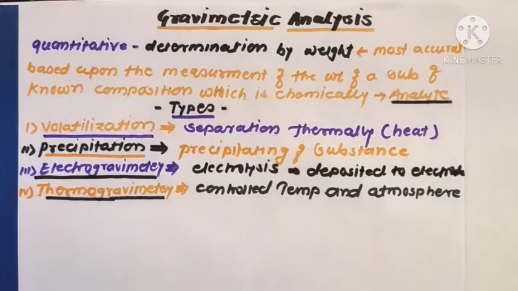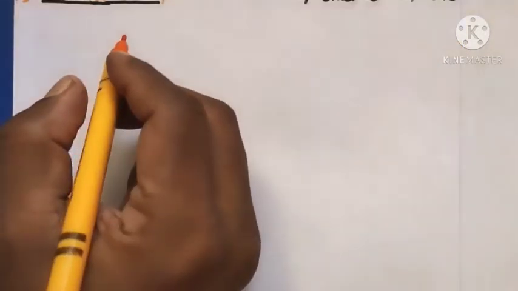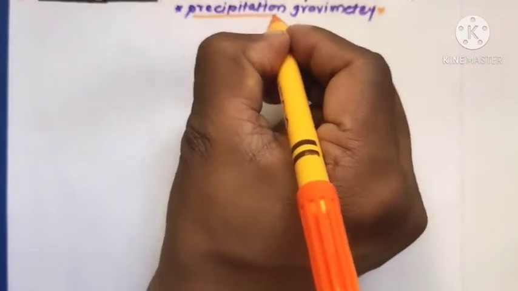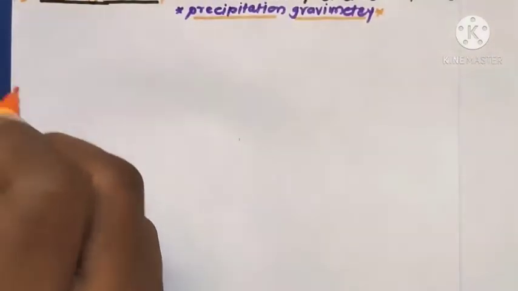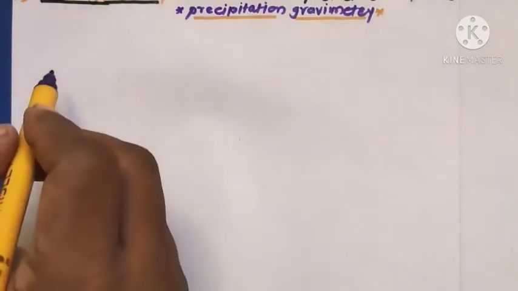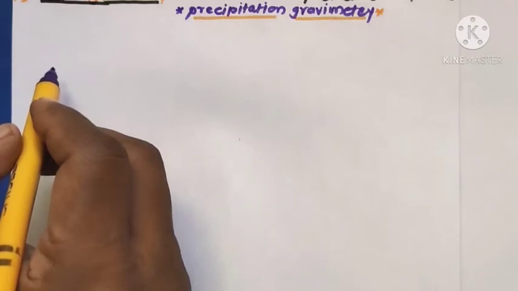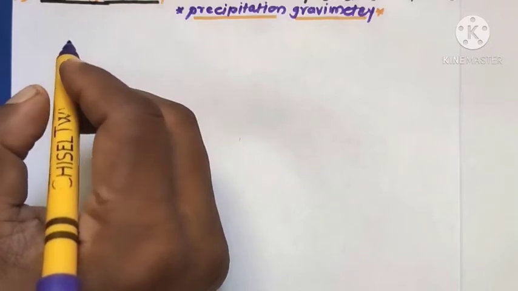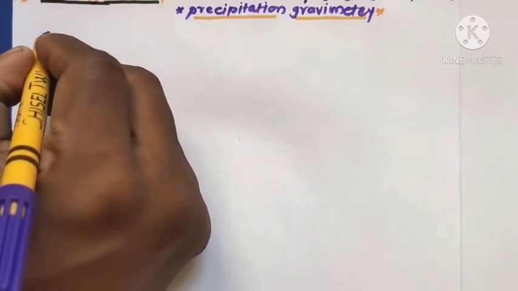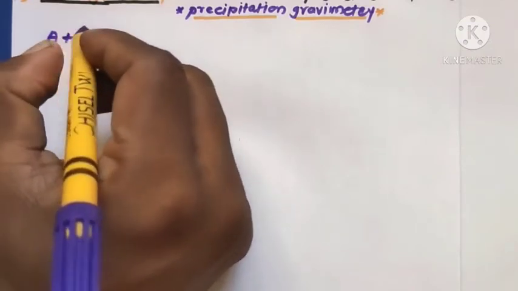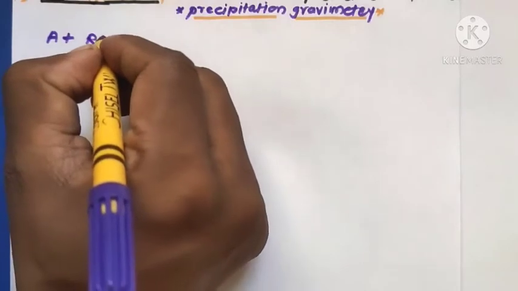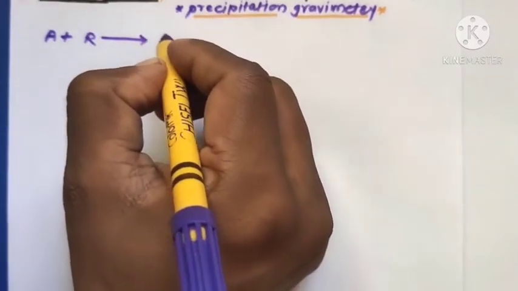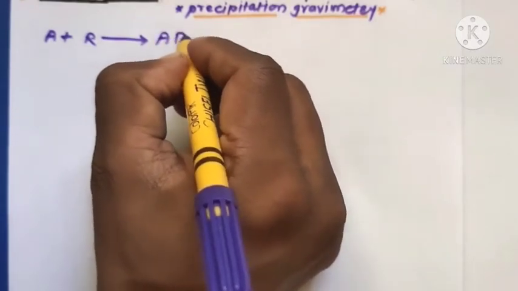Next point, precipitation gravimetry. In precipitation gravimetry, the method of analysis is generally based upon a chemical reaction which may be represented as follows: the analyte, A, reacts in the presence of reagent R to give the final product of this reaction, AR.